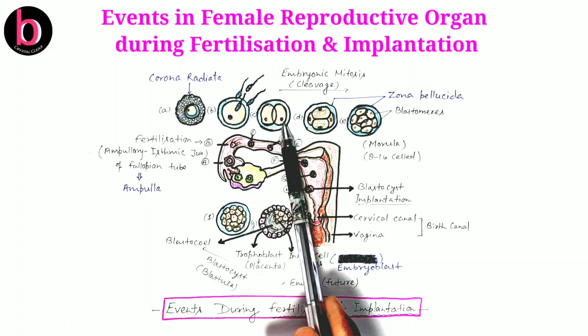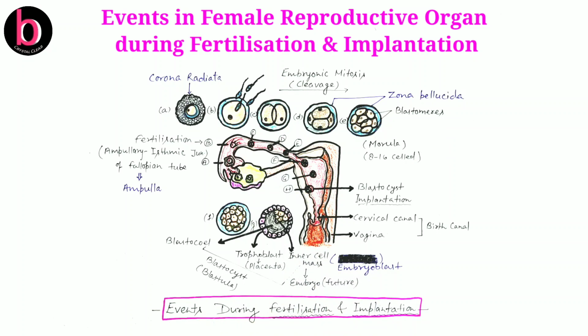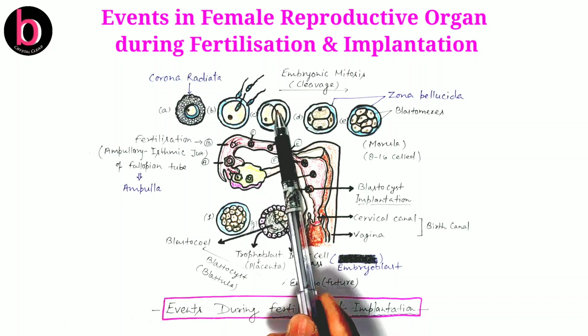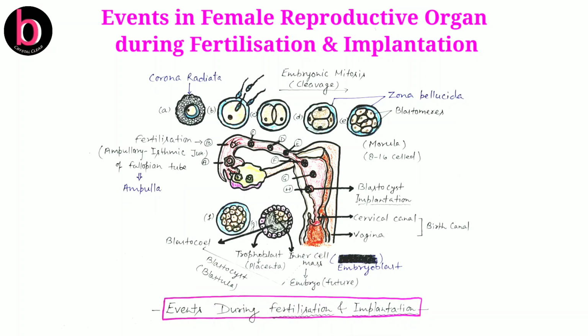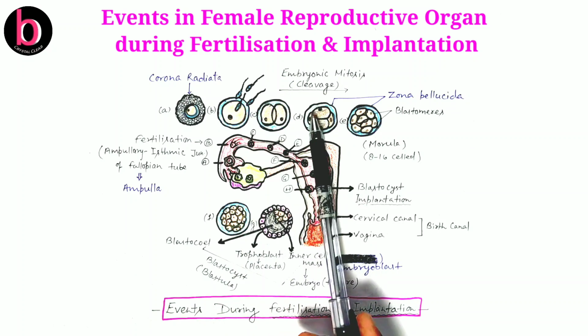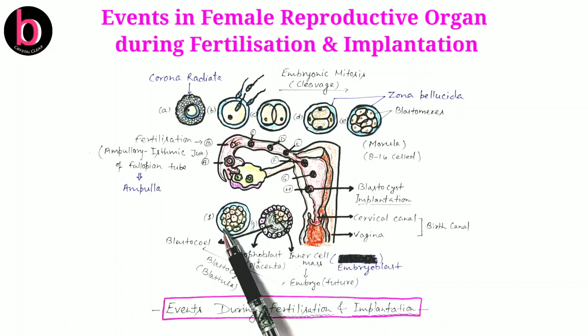Second difference, here the DNA content increases because now there are two nuclei. Next, there will be a constant amount of cytoplasm. This size and this size are the same, so the cytoplasm content is also the same. There will be frequent mitosis, so 2, then 4, 8, 16, 32, 64, in this way the number of cells increases.